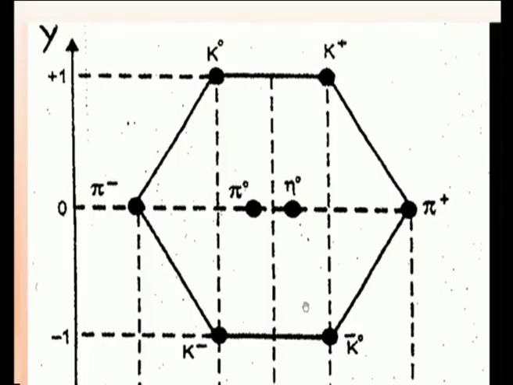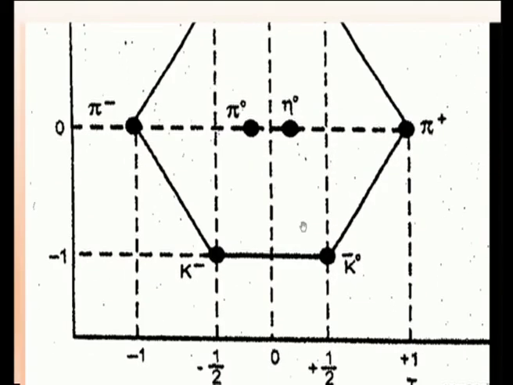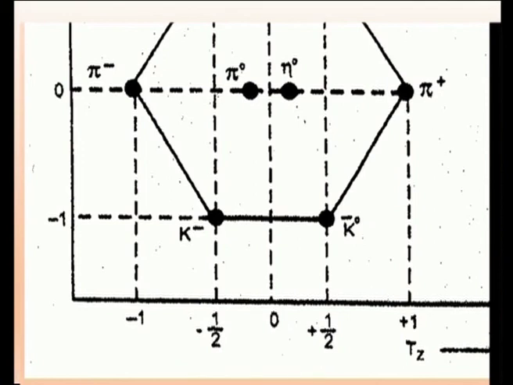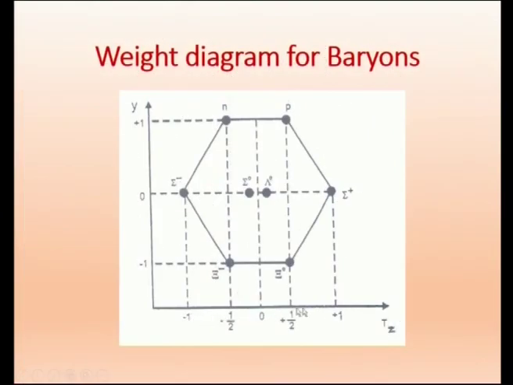So we are able to see that y is equal to plus 1, 0, minus 1, and this is Tz. Tz we already saw in the tabular column. We get the values ranging from minus 1 to plus 1, and all the 8 particles are fitting into this. Now this is actually a hexagon, but there are 8 particles: 1, 2, 3, 4, 5, 6, 7, 8 particles.